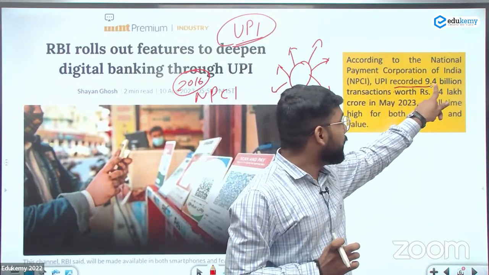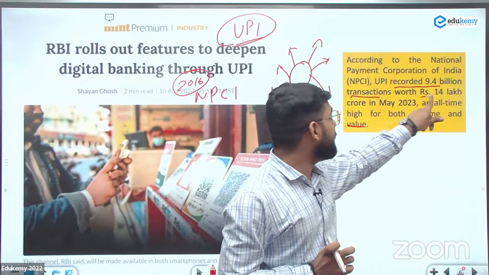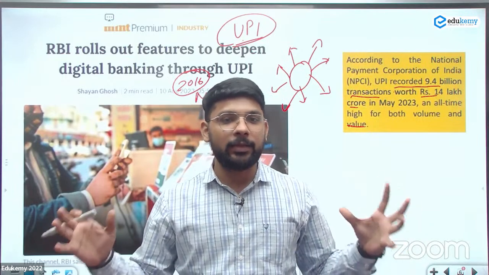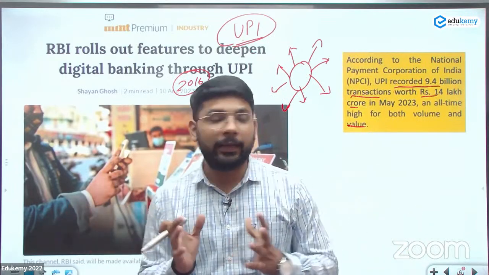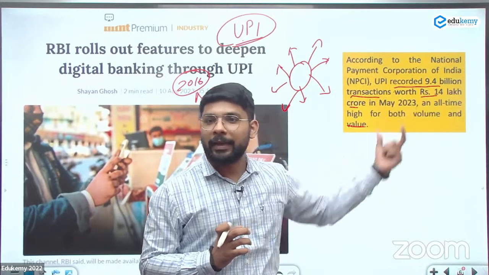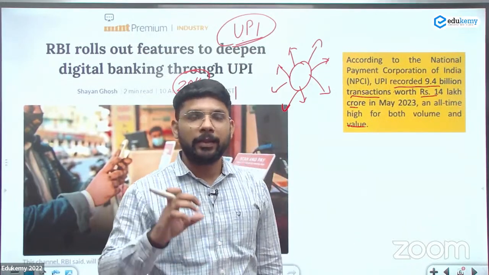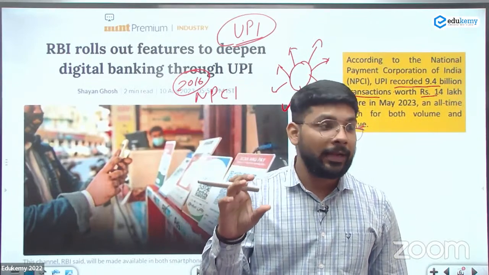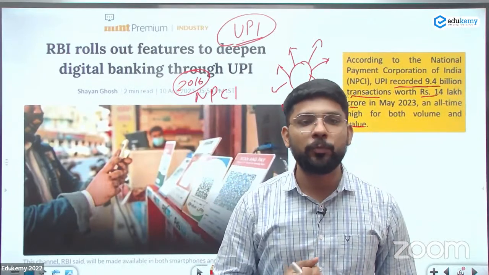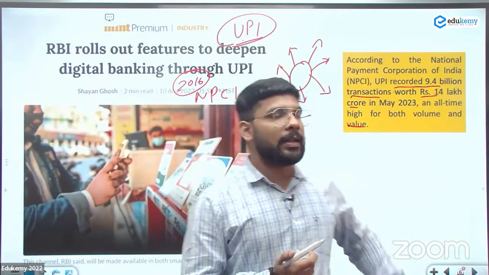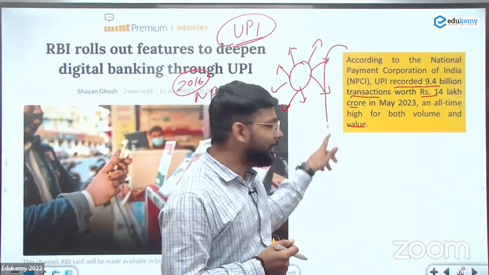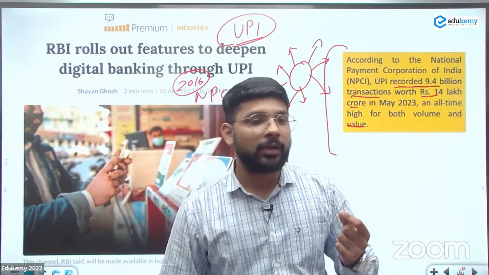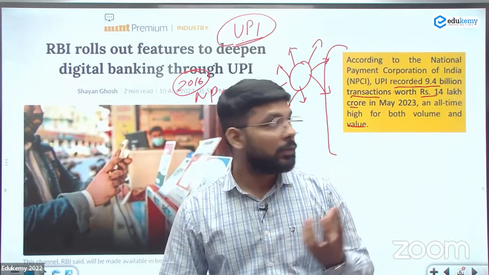UPI recorded 9.4 billion transactions worth 14 lakh crore in May 2023. If I combine the GDP of multiple countries, that value becomes the 14 lakh crore. And in India, this is the transaction only for a single month and only through a single platform, that is the UPI. So if you address your question with this kind of introduction, then the examiner has a good idea that you have complete, clear knowledge about the UPI.